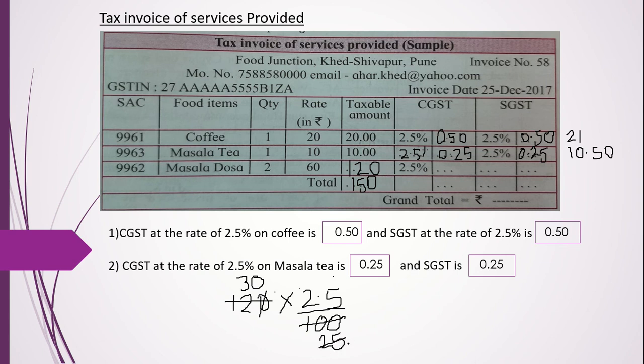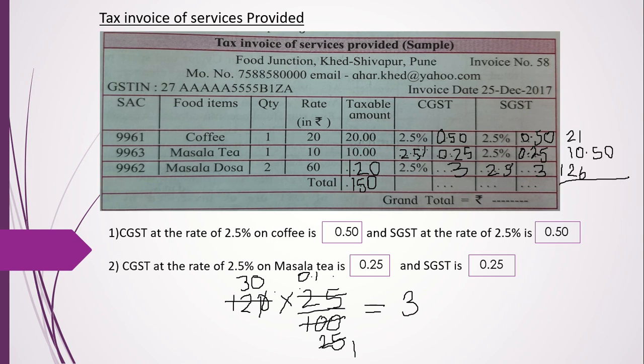So 25 ones are 25, and this is 0.1. Right? Now 30 into 0.1 is 3. So on 120 rupees you will get 3 rupees tax. Okay, so this also with 2.5%, 3 rupees. So total 6 rupees, 3 plus 3 is 6. So this masala dosa will become 126 rupees.